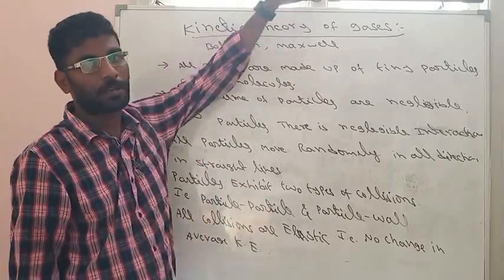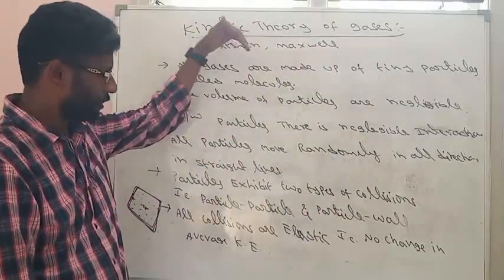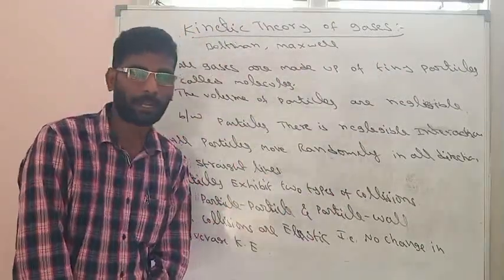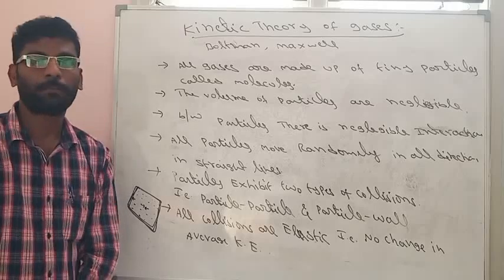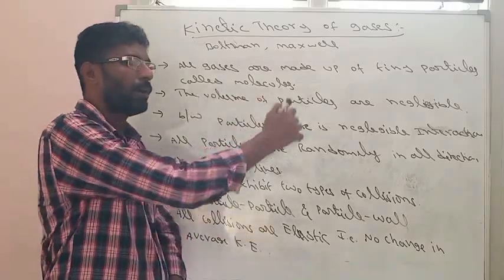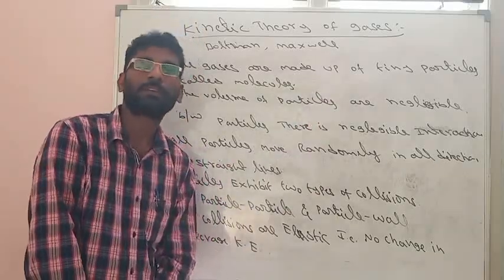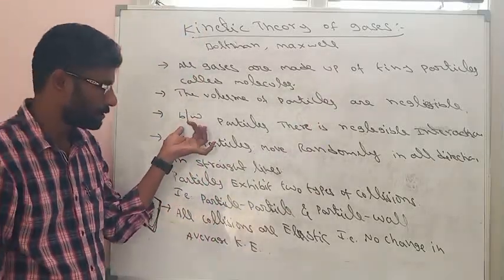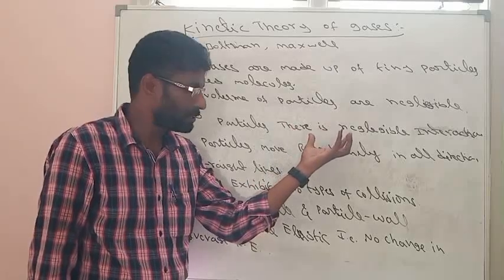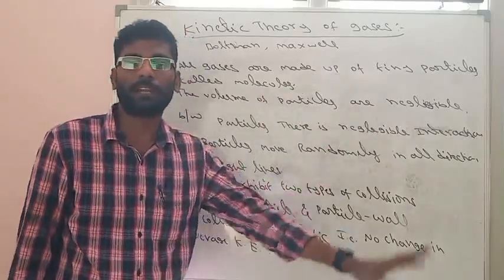All gases are made up of small particles. These small particles we call molecules. The volume of these particles is very, very small and can be negligible. The next point is that between these particles of gases, very, very negligible interactions are there.